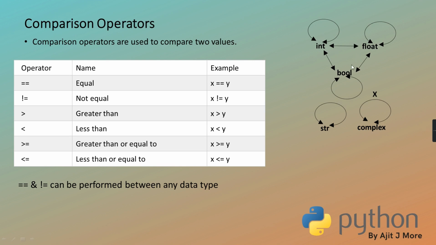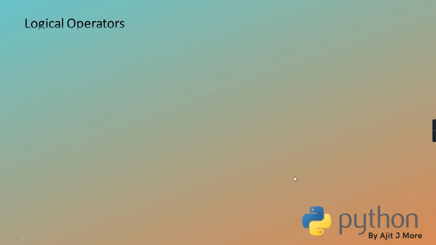Don't you think, guys? From this graph it is clear that between these three there is no restriction. Any combination is allowed. Between strings also no restriction, but it should be between string and string only. And for complex there is a restriction. Complex doesn't allow you to do all this, only equality and inequality.